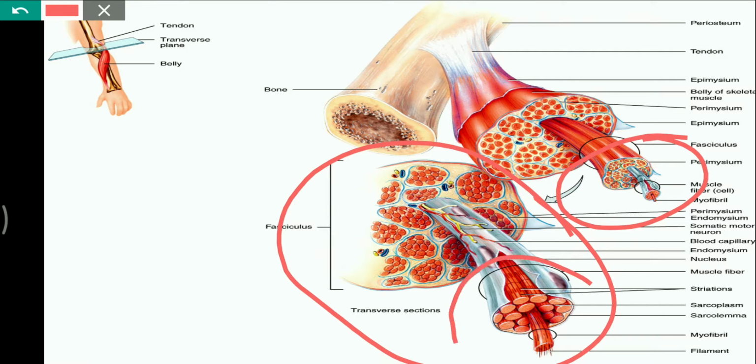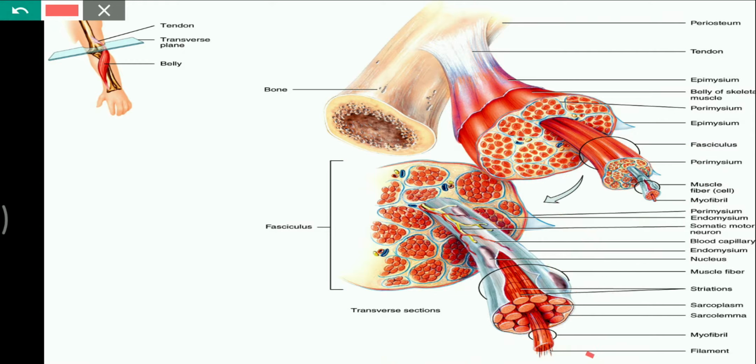This is a muscle fiber, and a muscle fiber is a muscle cell which consists of small fibril-like structures called myofibrils. And in each myofibril there are filamentous structures formed by muscular proteins.